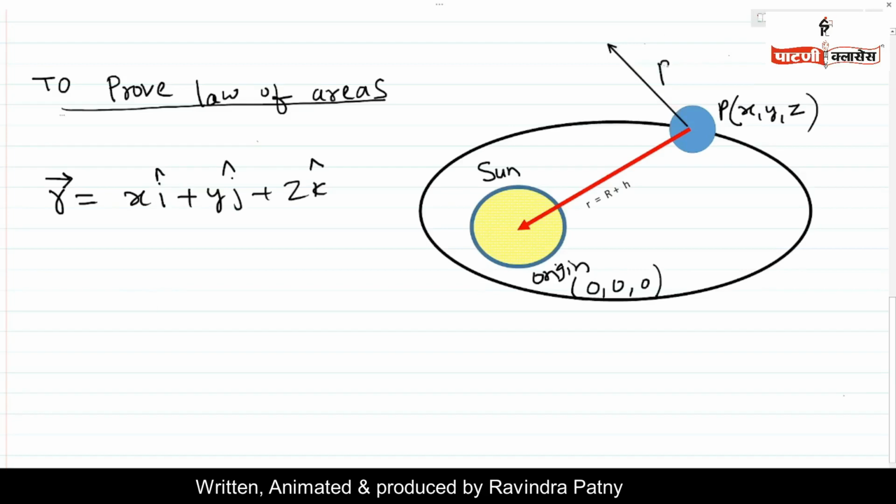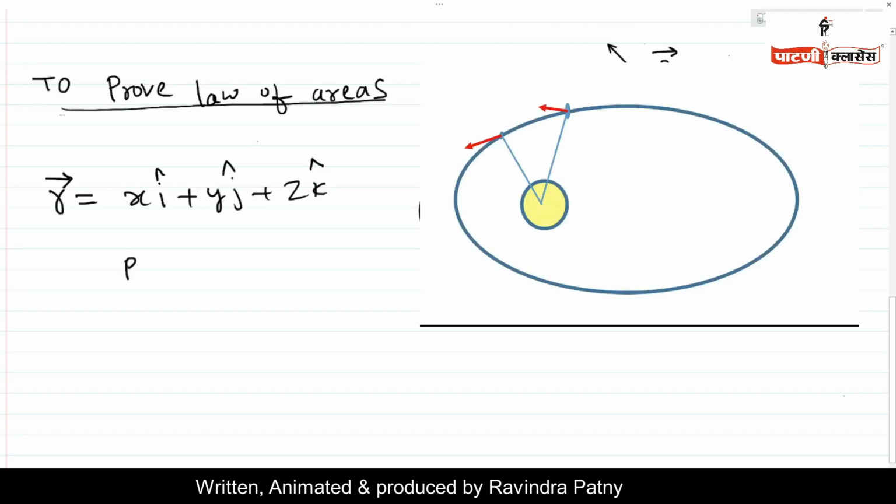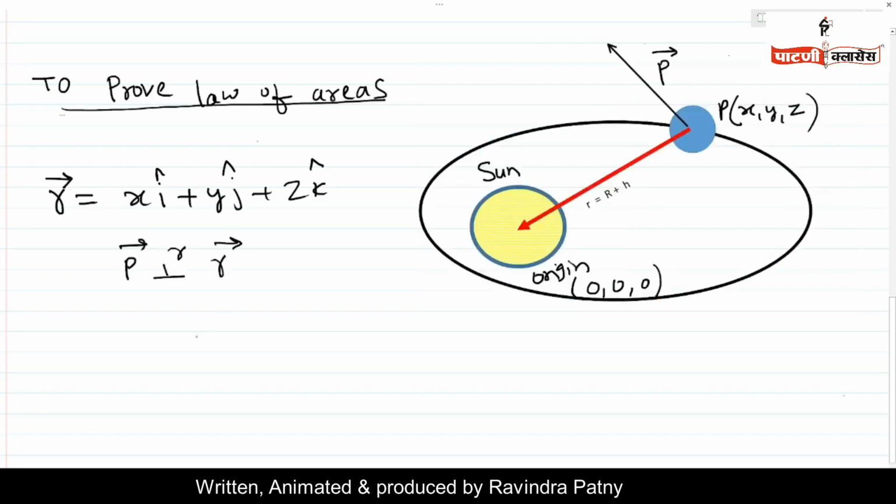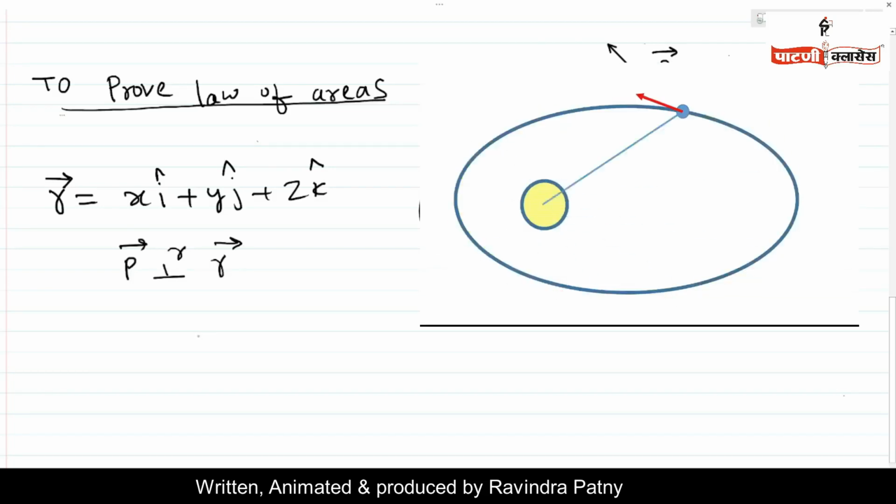Let vector p be the momentum of the planet, and vector p is perpendicular to vector r. That is, the momentum of the planet is perpendicular to the position vector r.